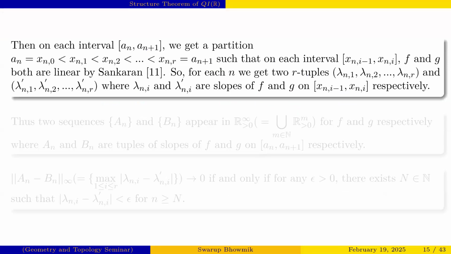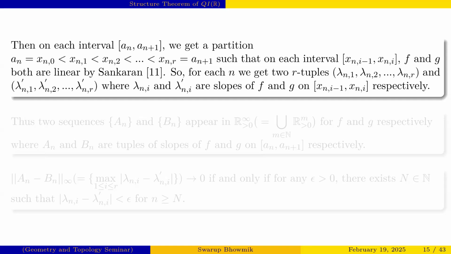Then on the interval n comma n plus 1, we get a partition like this, such that on each piece of the partition, f and g both are linear, and for each of the intervals we get two r-tuples, that means the slopes of f and g: lambda n1 to lambda nr, and lambda n1 prime to lambda nr prime.